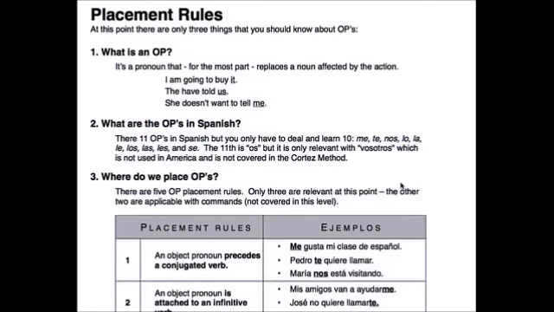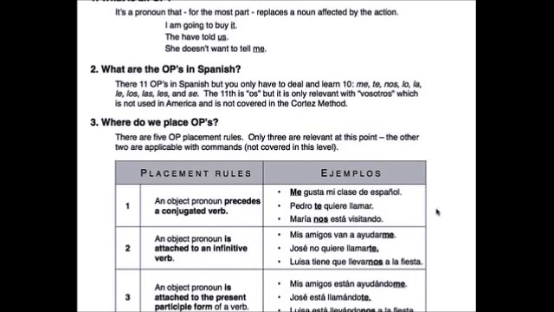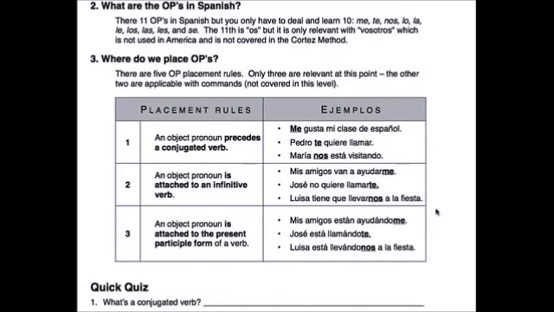There are three rules of placement we need to be worried about at this point. Object pronoun placement rules. An object pronoun is going to be me, te, nos, lo, la, los, las, le, les, or se. That is important because otherwise you're going to start thinking that other words are object pronouns. Other words are not going to be object pronouns. They are objects of verbs. Therefore, we place them around a verb. Okay?